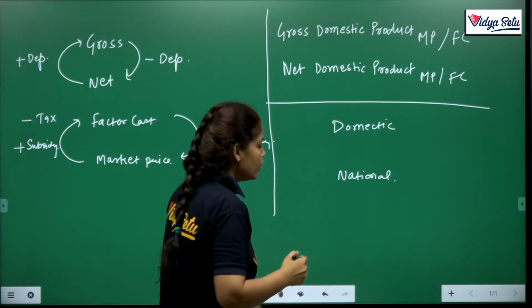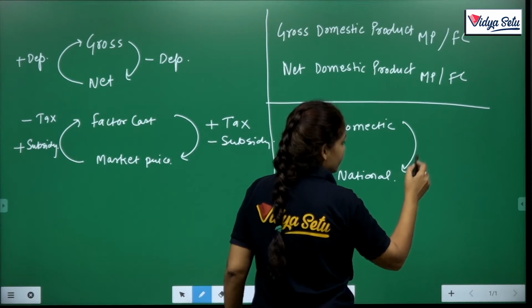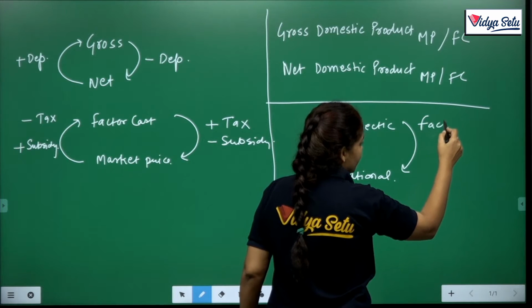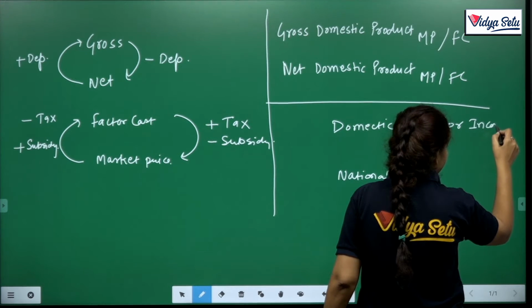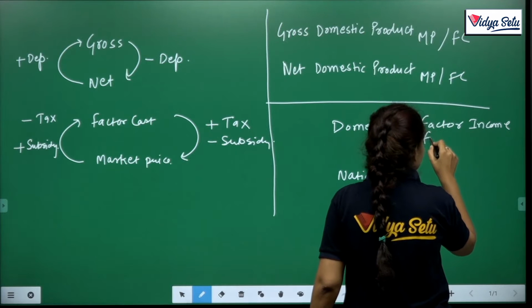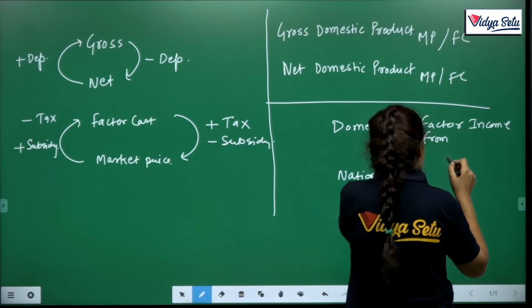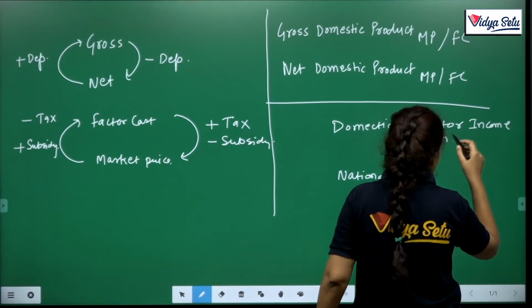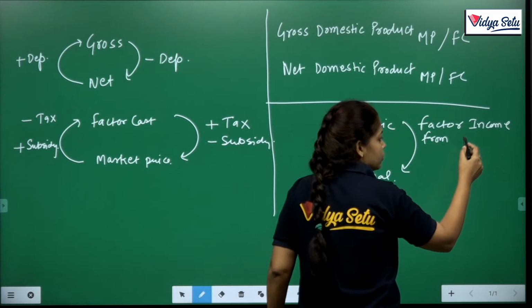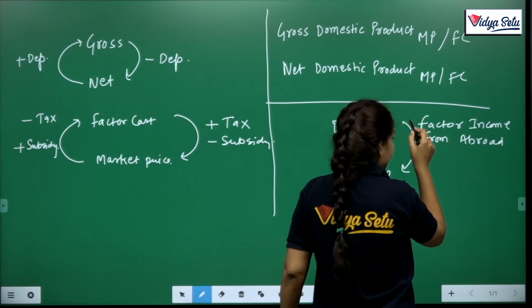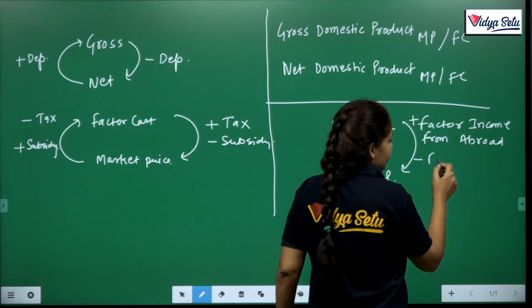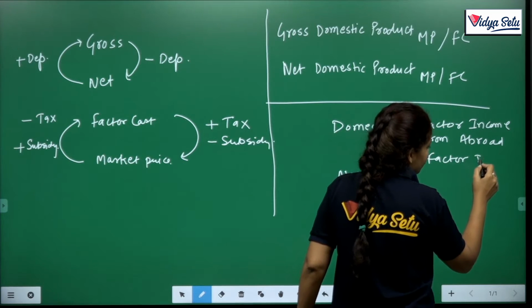So there are two concepts. First one, factor income from abroad, that means we earn from outside India, add, minus factor income to abroad.